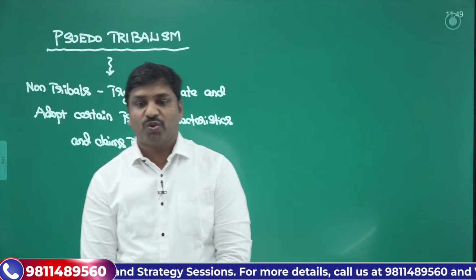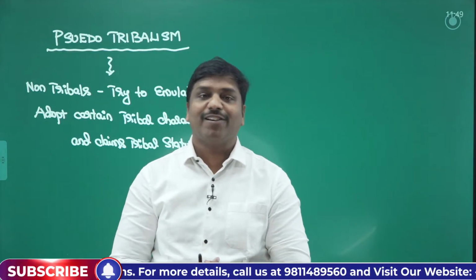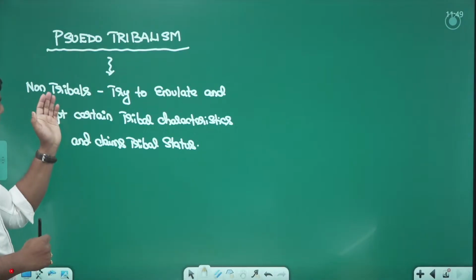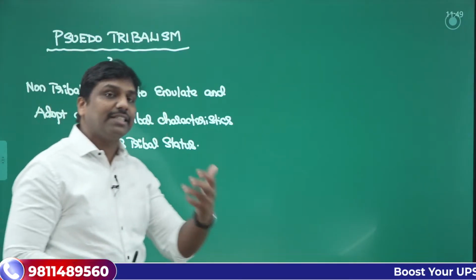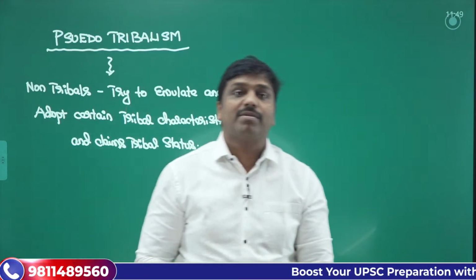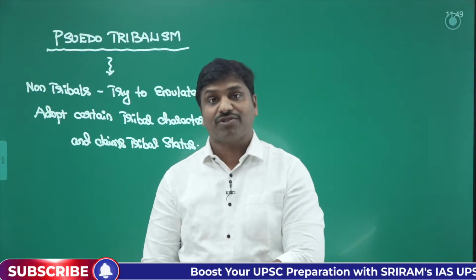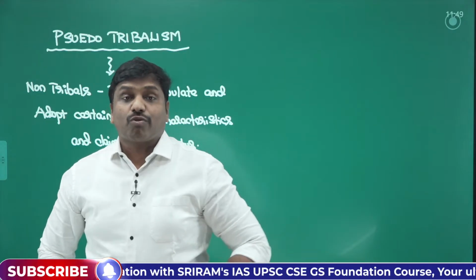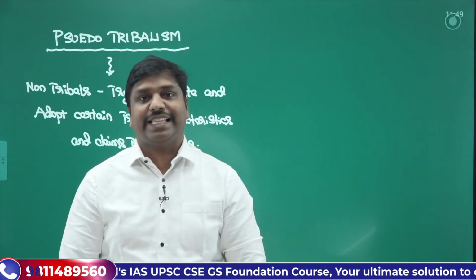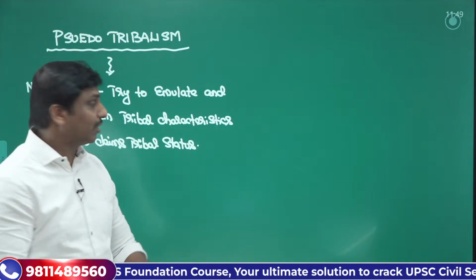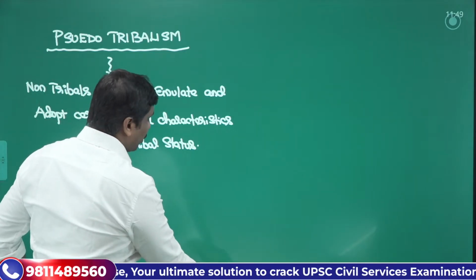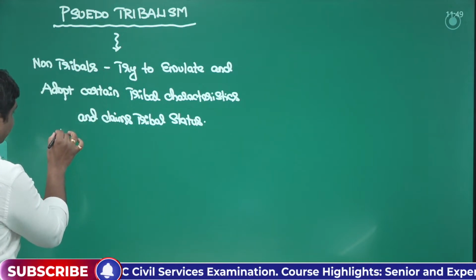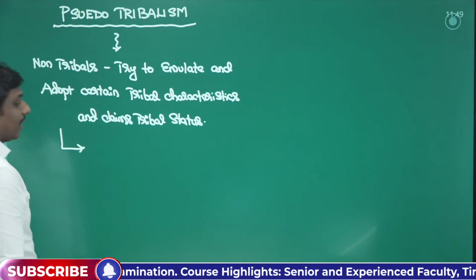So good. Vinishri is saying false tribalism. Exactly. So non-tribals will try to emulate the tribal practices, or adapt the lifestyle or culture of the tribal population. They will try to imitate and emulate that so that they can accord. So why will this happen? Usually these things happen so that they can have some sort of benefits.